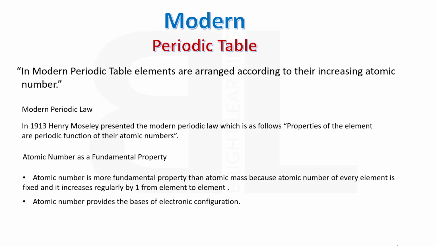He also observed that atomic number instead of atomic mass should determine the position of the element in the periodic table, and accordingly the periodic law was amended as: properties of elements are a periodic function of their atomic number. Atomic number also provides the basis of electronic configuration. As you know, we can write the electronic configuration of any element if we know its atomic number.